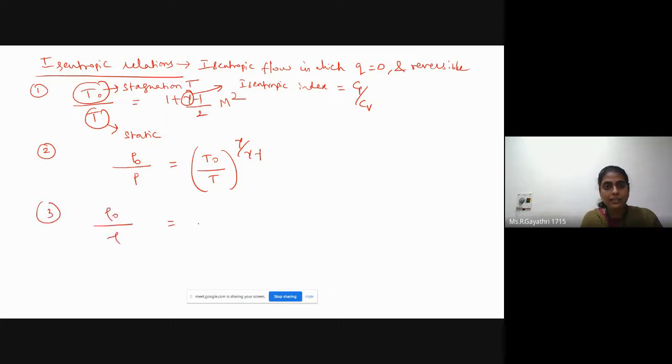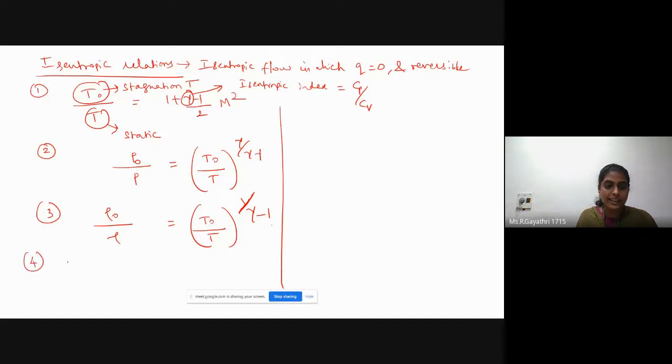Rho naught by rho is equal to T naught by T whole power 1 by gamma minus 1. Okay, we need to remember this.